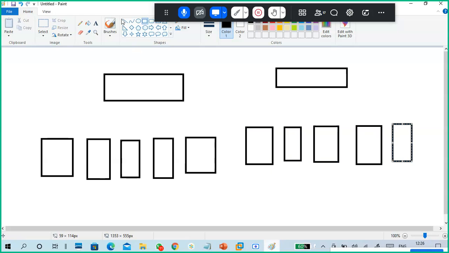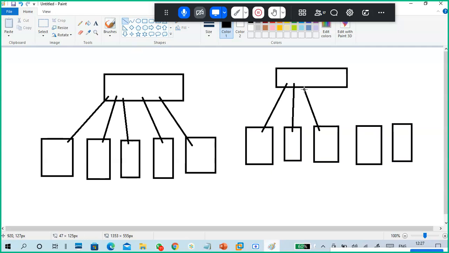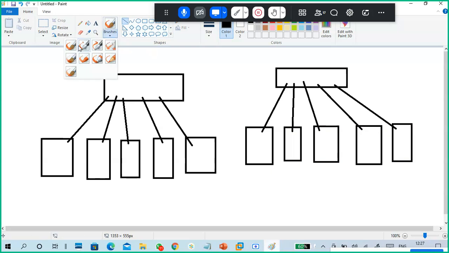Listen very carefully because it's very simple. This is a switch, and this is a switch. Switch one, switch two. These are the PCs, PC A, PC B, whatever it is.